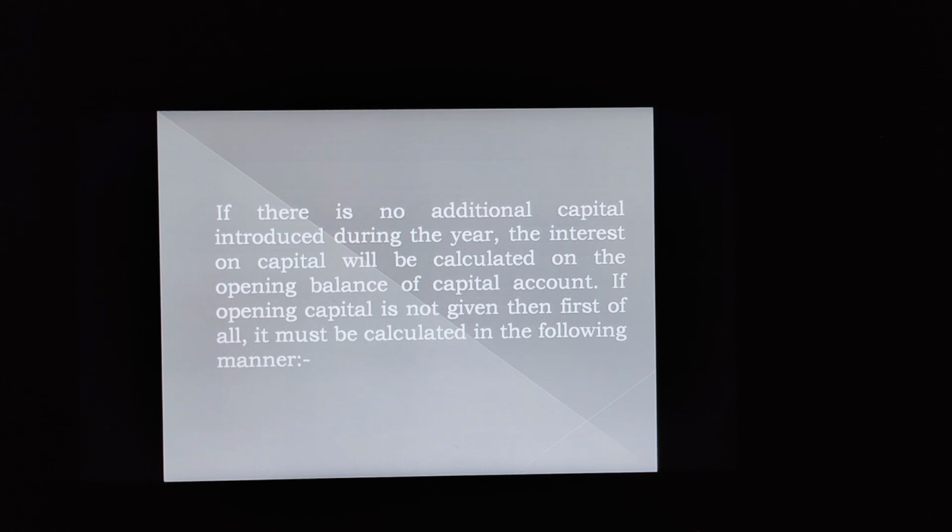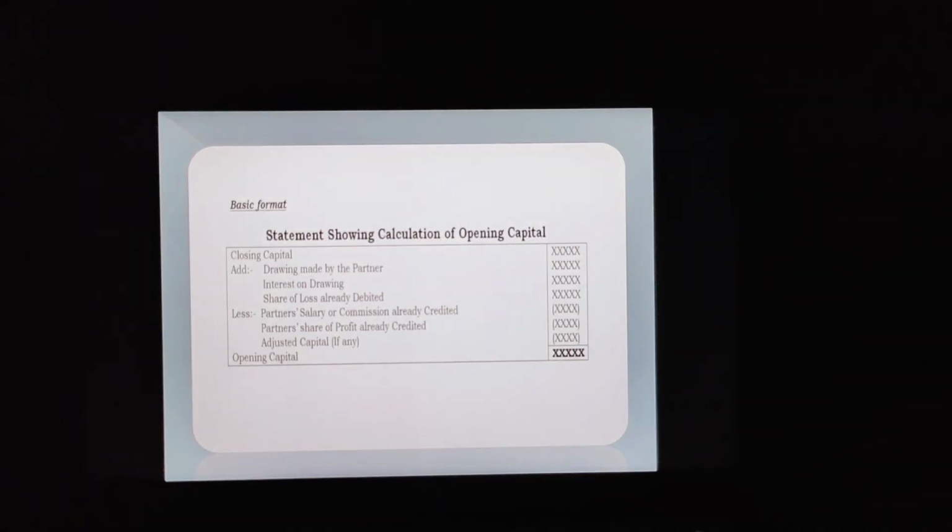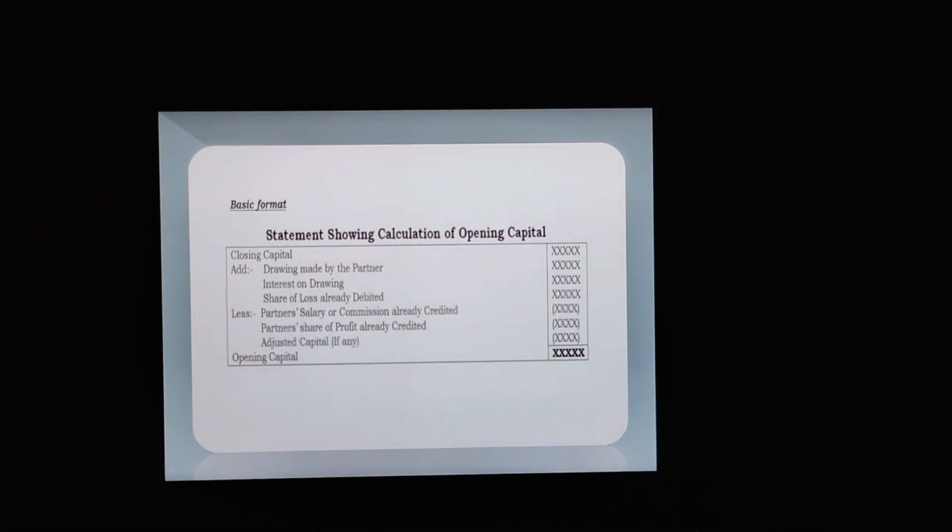If capital is not given, class, listen carefully. If the opening capital is not given, then first of all it must be calculated. So what is the manner of calculation of capital? So class, here I have provided the basic format. Basic format means this format is applicable everywhere you want to apply. See, this is the format.